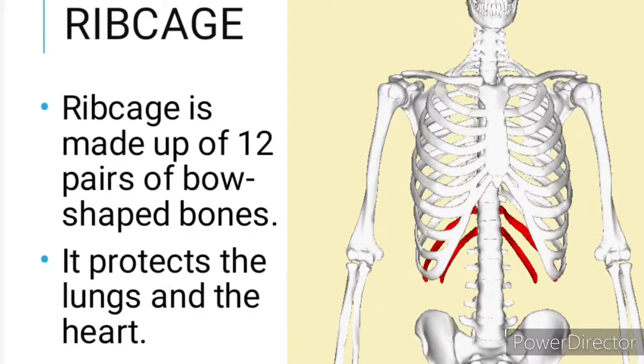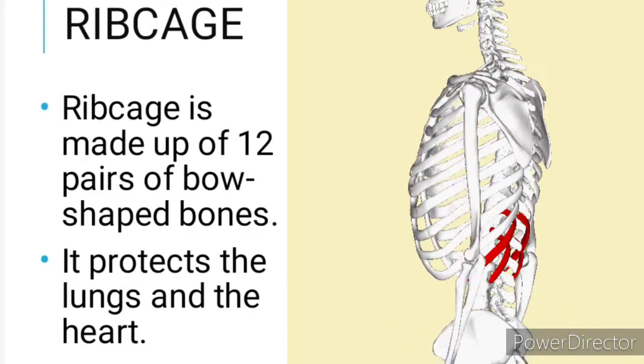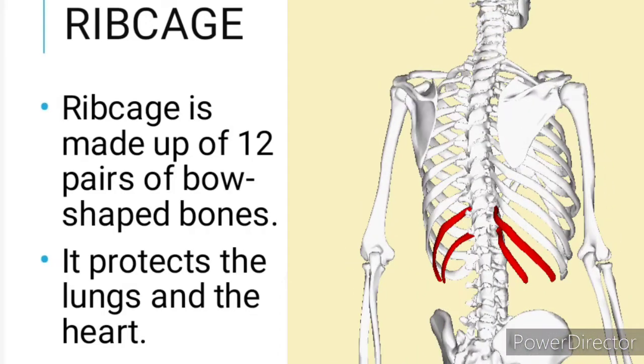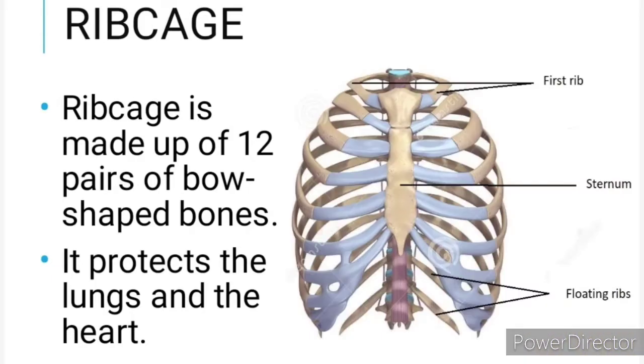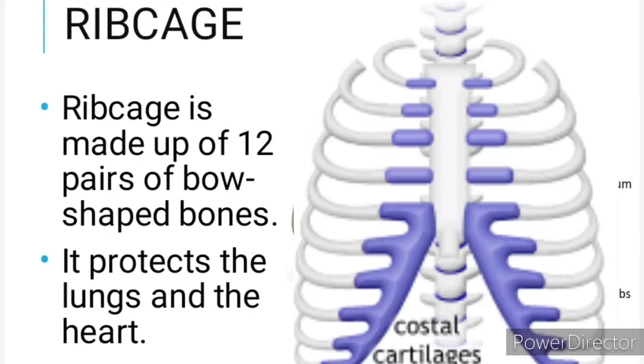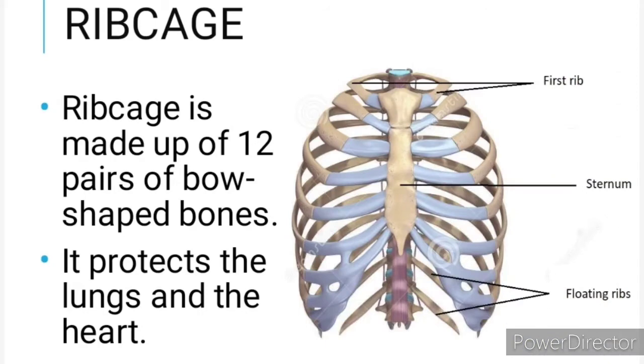Why are they known as floating ribs? Because they are not attached to the front bone that we have in our chest cavity. Now the sternum. The rib cage has a long bone in the front of our chest. It is known as the sternum. Most of the ribs are attached to the backbone in the back, and in the front they are attached to the sternum.